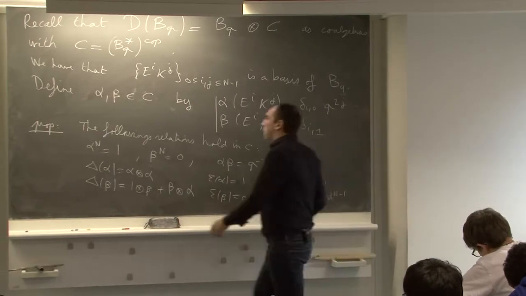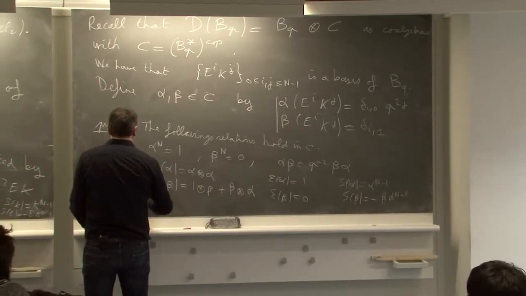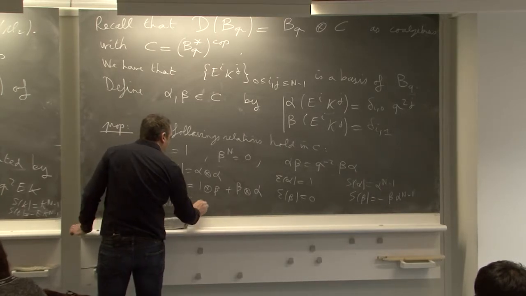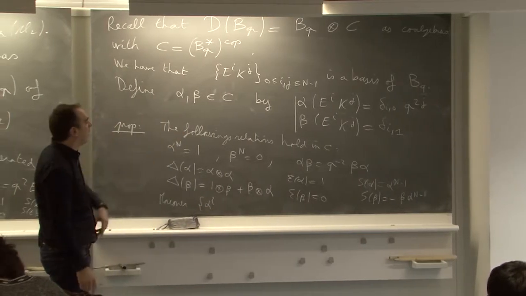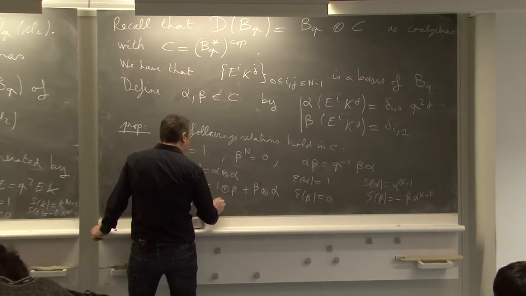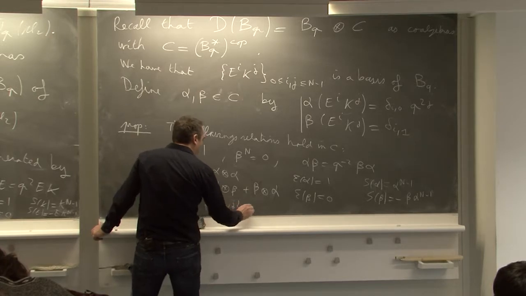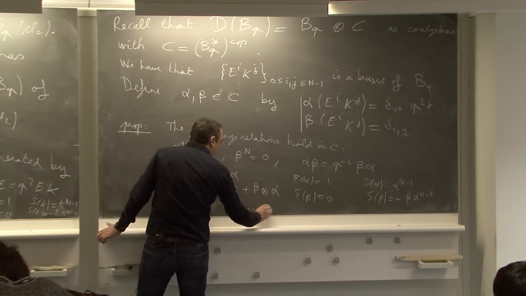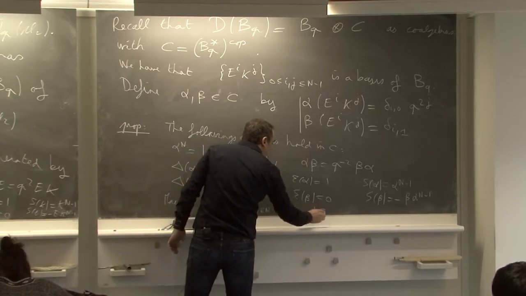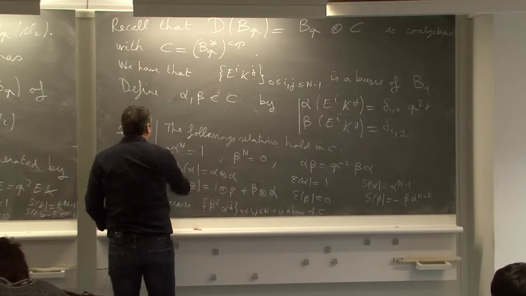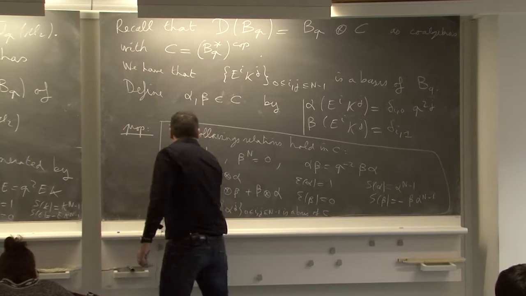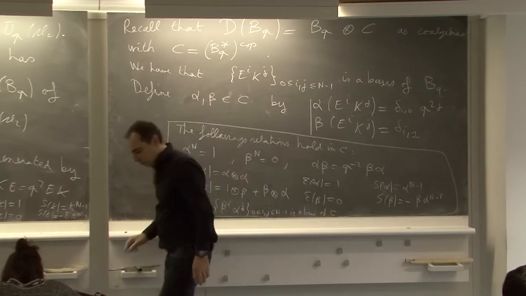And moreover, beta^i alpha^j is a basis of C. We need to check this.